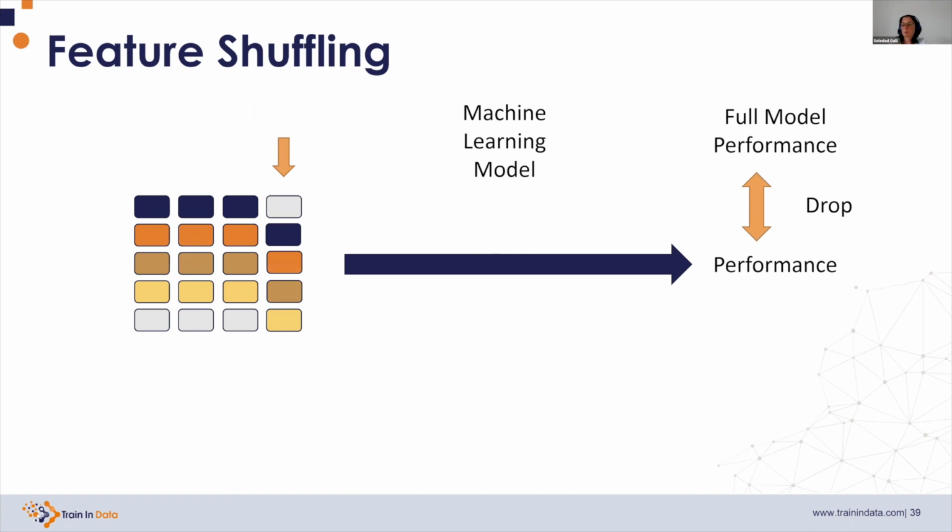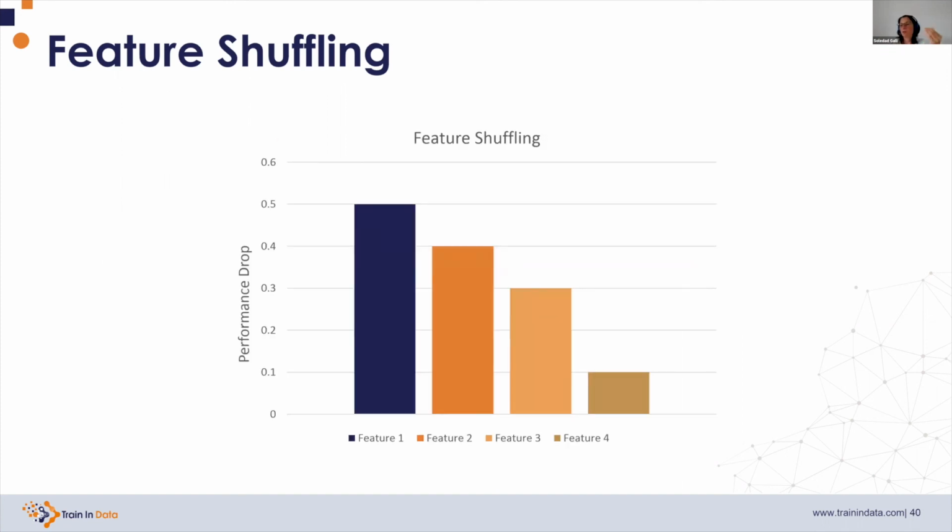So by the end of this procedure, in this case, we will have 4 measures of the drop in the performance returned by shuffling each feature. And then we can select the top ranking features, in this case, the top 2, or like the way it is implemented in Feature Engine, we set a threshold of the performance. So if the performance drops more than a certain threshold, then we keep the feature.